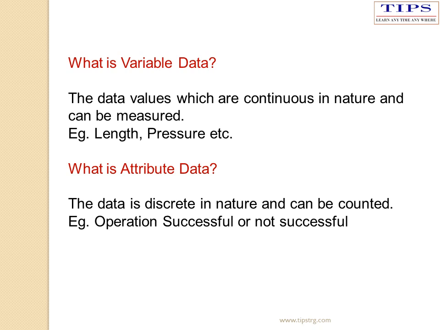The data that is continuous in nature and can be measured. For example, length, pressure, etc. What is attribute data? The data which is discrete in nature and can only be counted. For example, a product is successful or not.